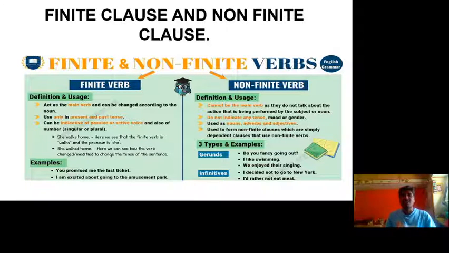That is also a non-finite verb. The next is the infinitive, meaning to plus verb: to go, to come, to have. All these are infinitive verbs. En forms are also non-finite verbs. So all of these are called non-finite verbs.